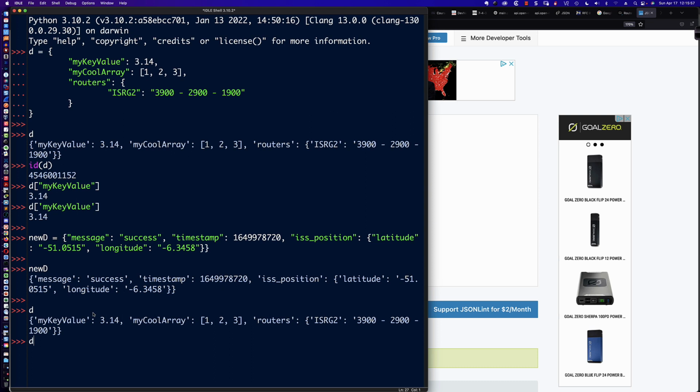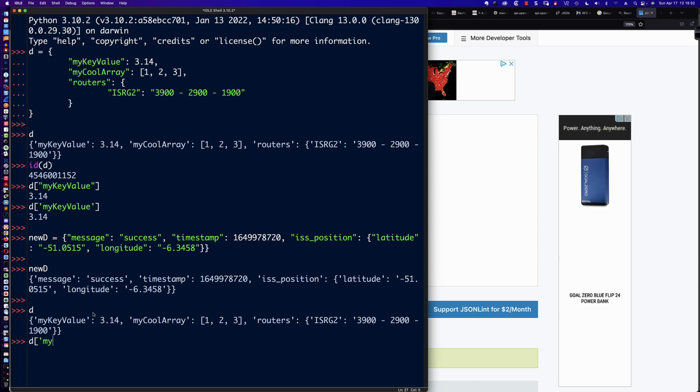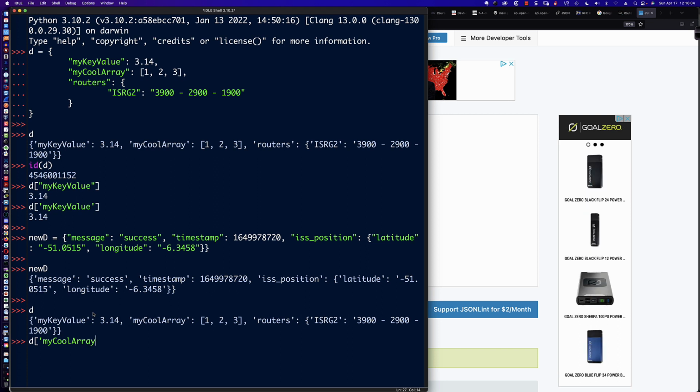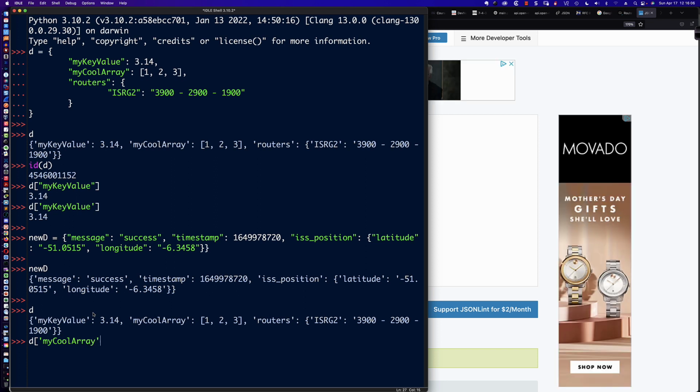So if I was to say D, and then give the key name my cool array, because again, this was in JSON where we called it my cool array, and it's going to be a list in Python. If I was to hit enter right now, we would get the value back that that key refers to, which is the array, which is the list 1, 2, 3.